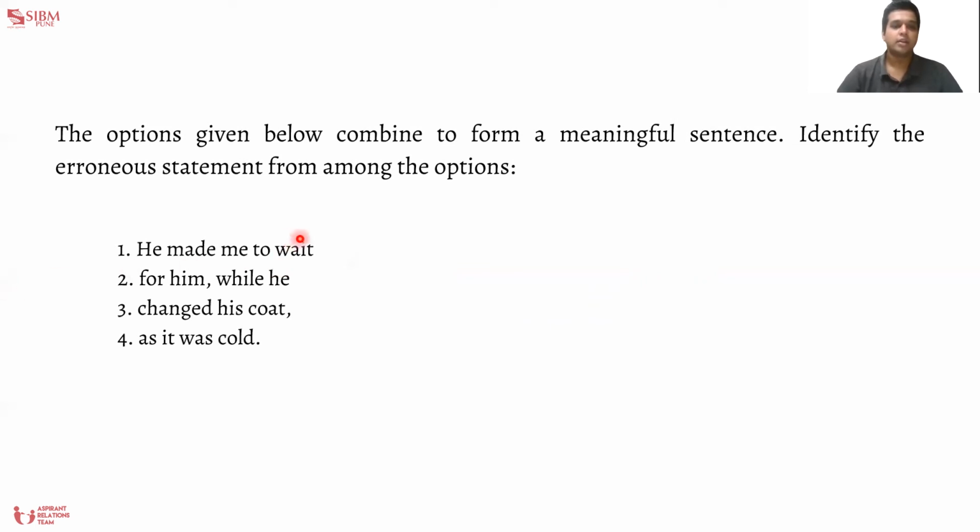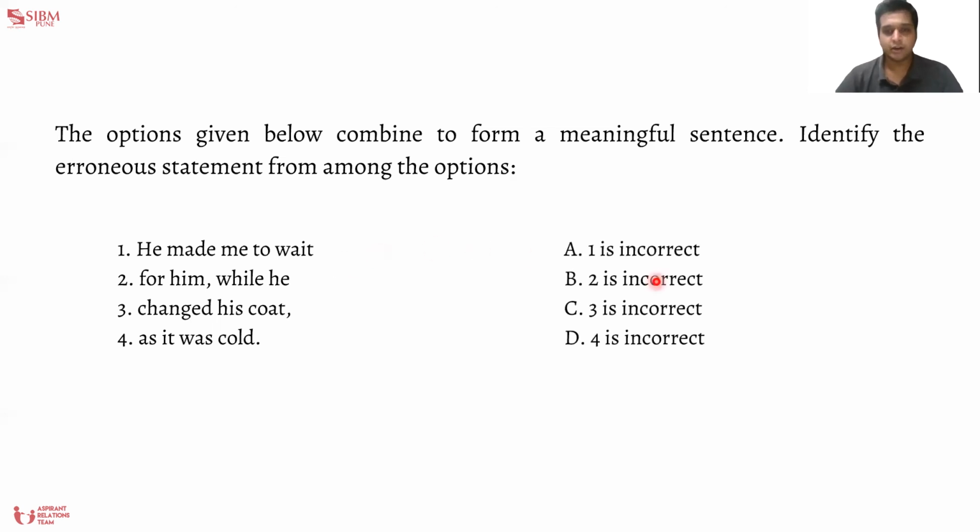So the first option, he made me to wait, does not fit in. It should be he made me wait for him. When we look at the options, we have an option which says sentence 1 is incorrect, which is exactly our answer.